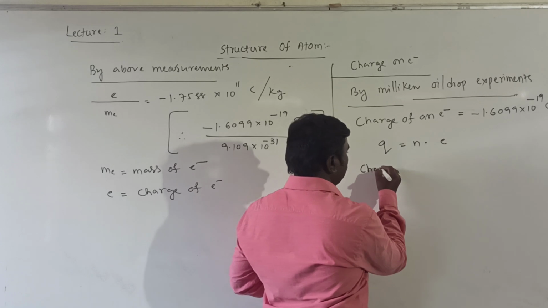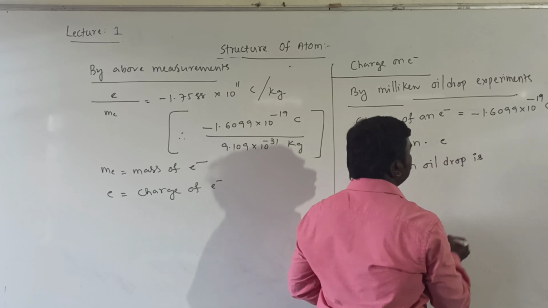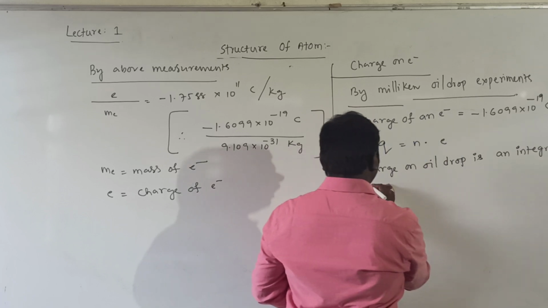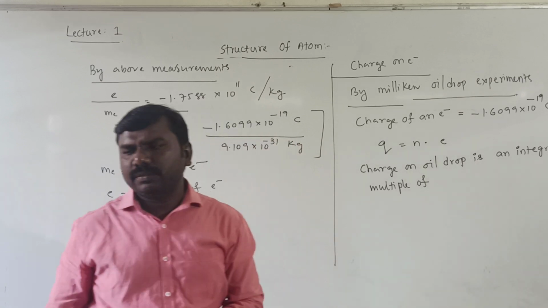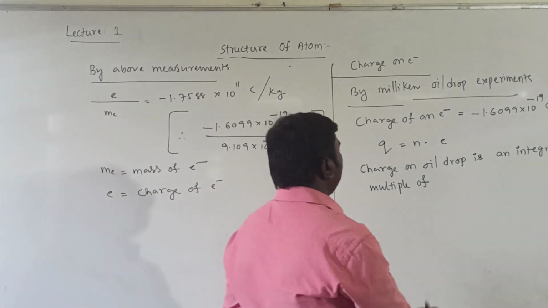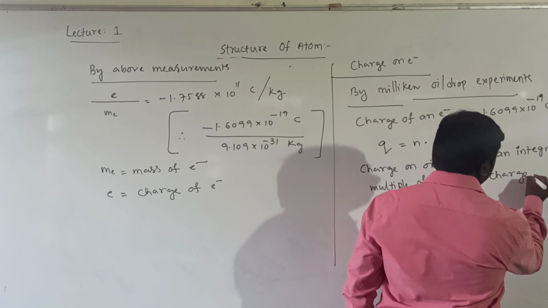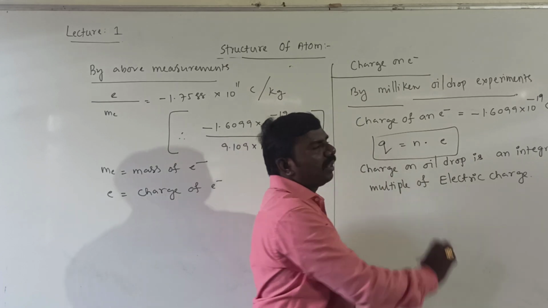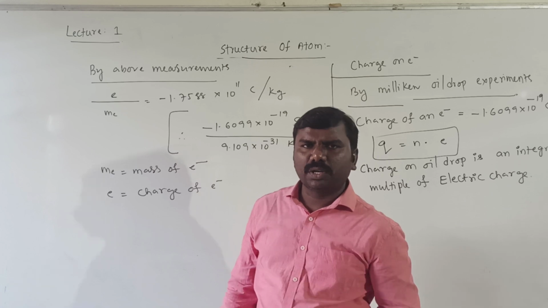The charge on the oil drop is an integral multiple of the electric charge. Remember this formula, Q equal to n into e. We'll observe a few simple problems on the basis of charge on the electron.